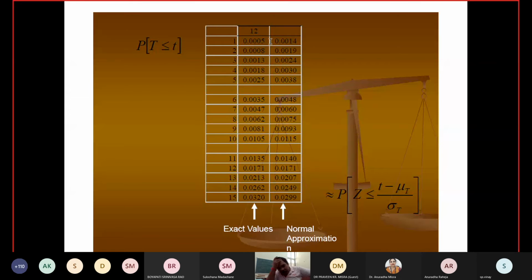Suppose we say that we can use this formula for n greater than 12, why can we not use it for n less than 12 or equal to 10? Okay, you can make a table for the probability of T less than or equal to t and get the value. The exact value is this one. From the approximation you are getting this value. Exact versus approximation: up to 11 it is this one, up to 13, see, now this difference is reducing.